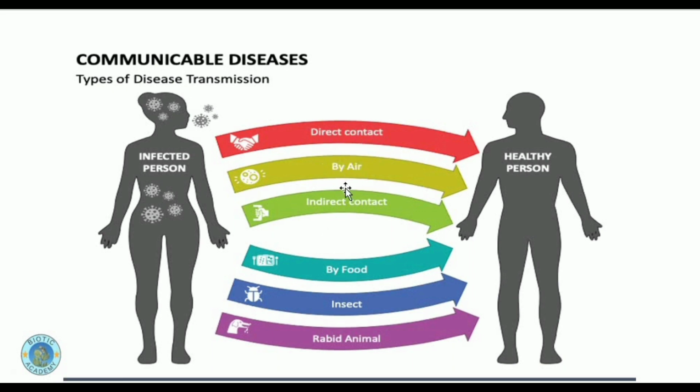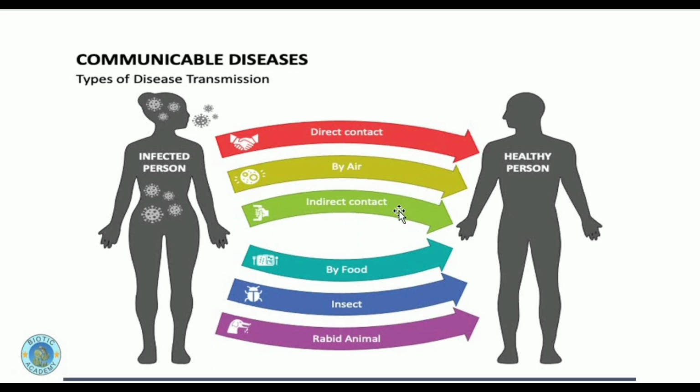You can see here the ways through which these communicable diseases are transmitting from the infected person to the healthy person. These diseases can be transmitted with direct contact, with a handshake or touching the body of the infected person. By air, sneezing or breathing can also aid in the spread of communicable diseases from the infected person to the healthy person.